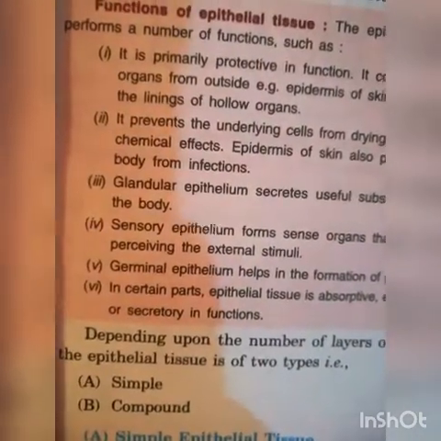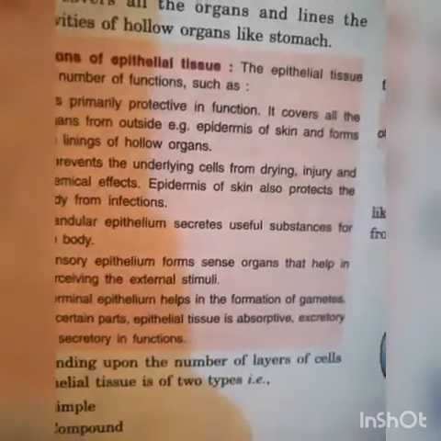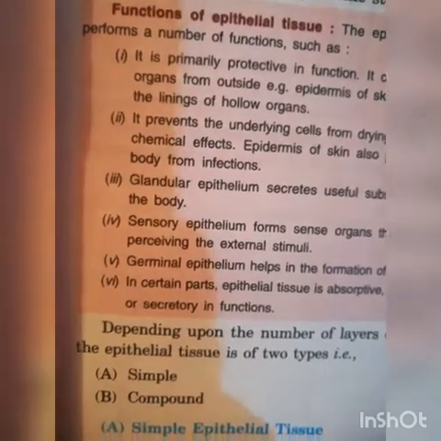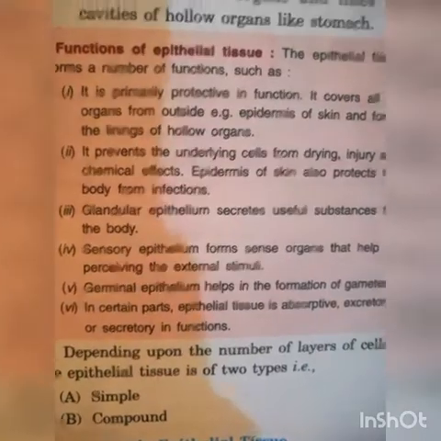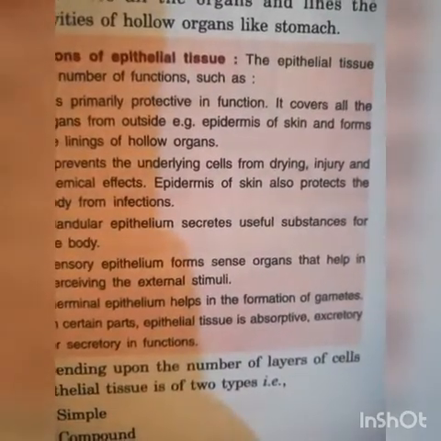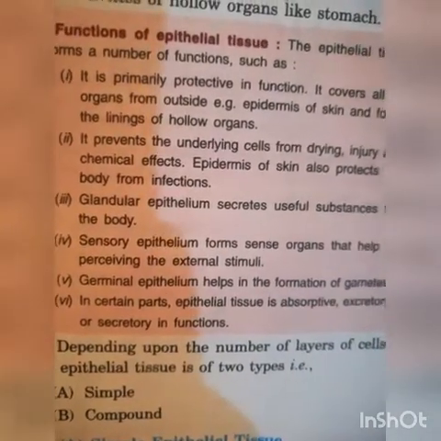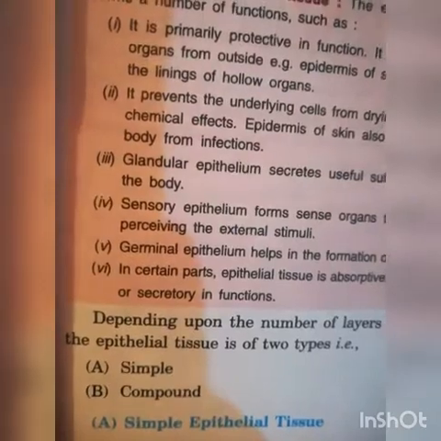It covers all the organs from outside, for example the epidermis of skin, and forms the lining of hollow organs. It prevents the underlying cells from drying, injury and chemical effects. The epidermis of skin also protects the body from infection.